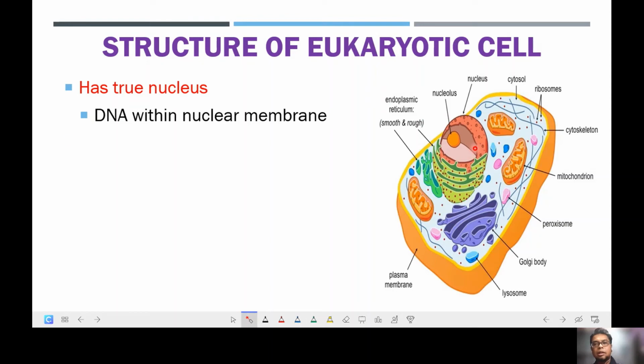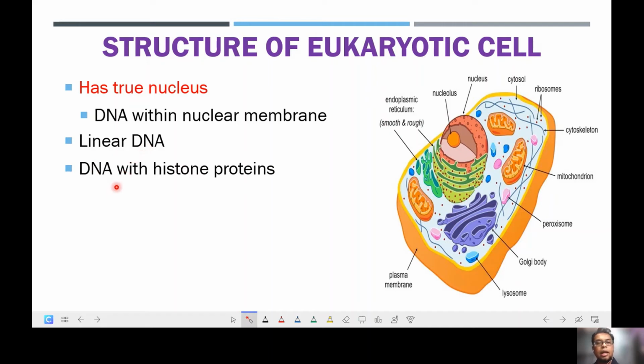And what else can we say about the DNA? Their DNA will be in linear form, not circular. And the DNA will be having histone proteins, which will make the DNA of the eukaryotic cell become very compact.